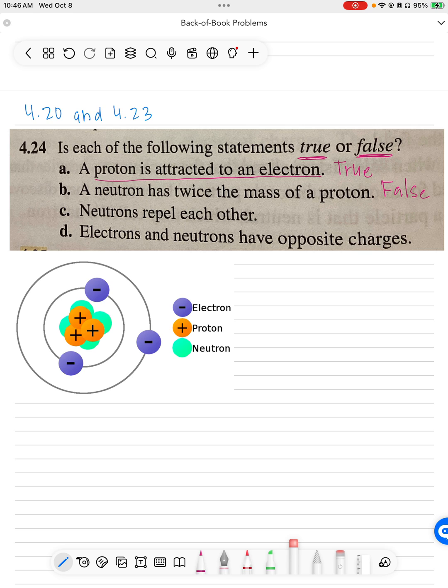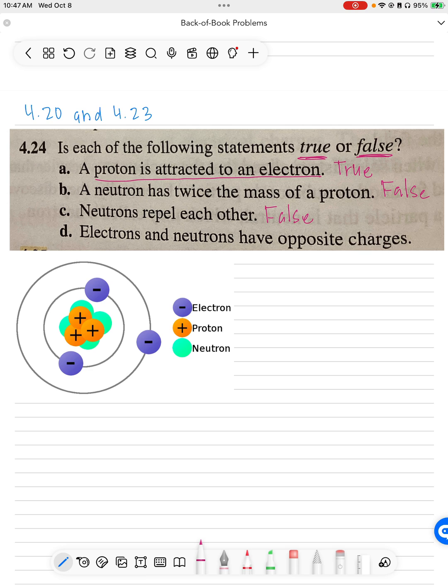Then we have C, which is neutrons repel each other. So just neutrons. Well, neutrons don't have a charge. As we can see here, an electron is negative, a proton is positive. Neutrons are called neutrons because they are neutral. They don't have a charge. So they can neither repel nor attract anything. So that would be false. Neutrons do not repel each other because they have no charge.